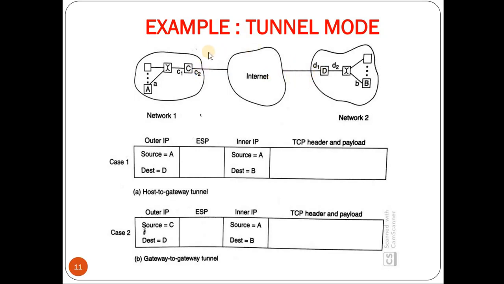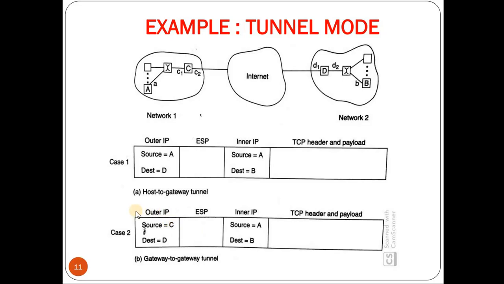So D will be authenticating C. Now when the authentication is successful, it strips off the outer IP and performs decryption. On decryption, it again strips off the ESP header and the ESP trailer. Next, D will look for who is the destination. The destination is B. It will route the packet to B.